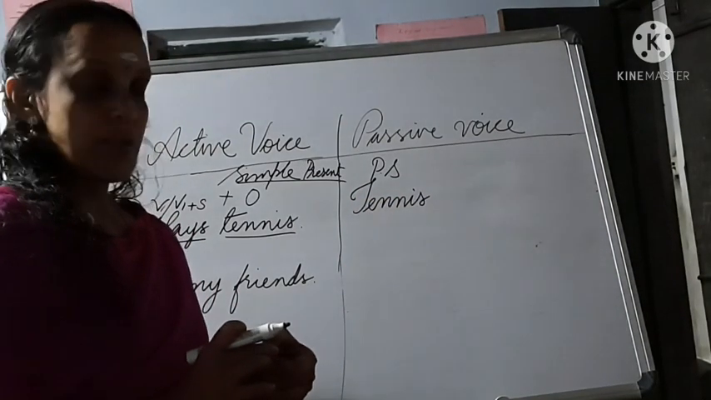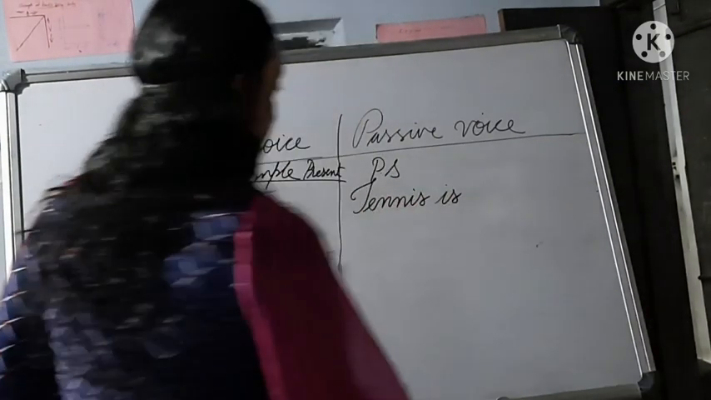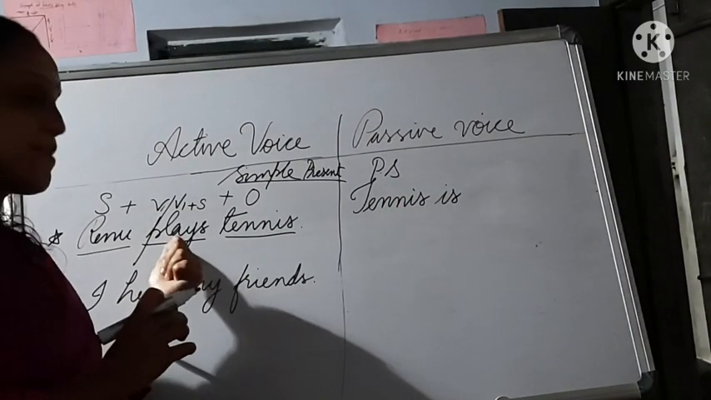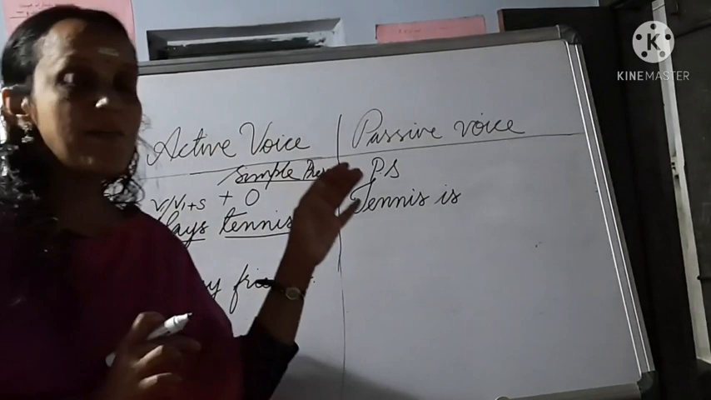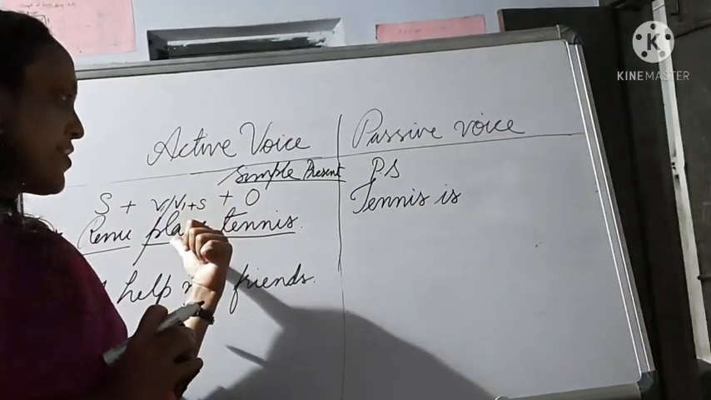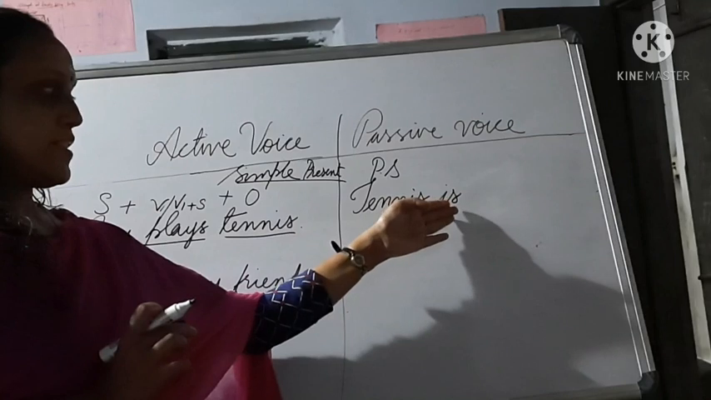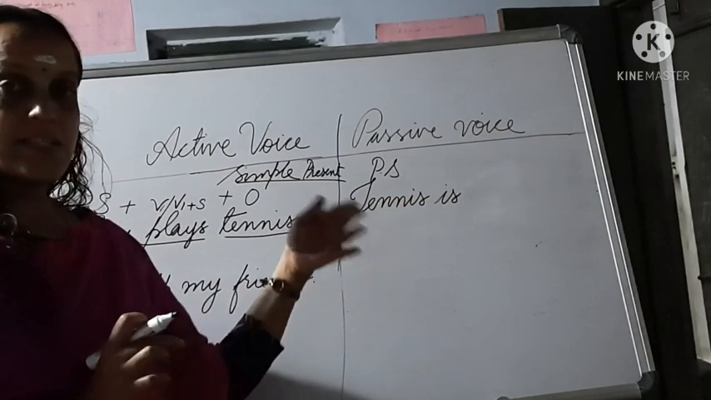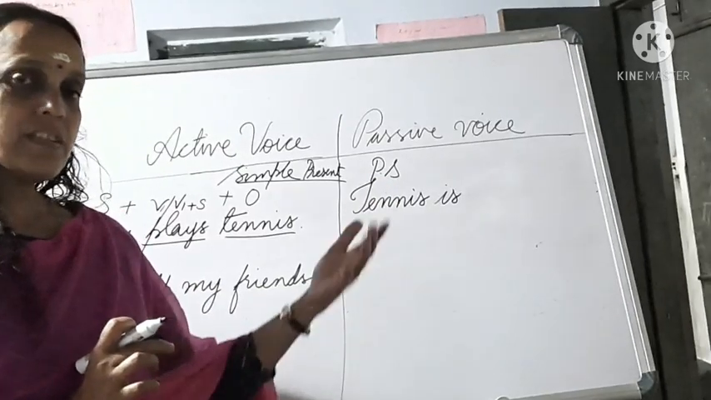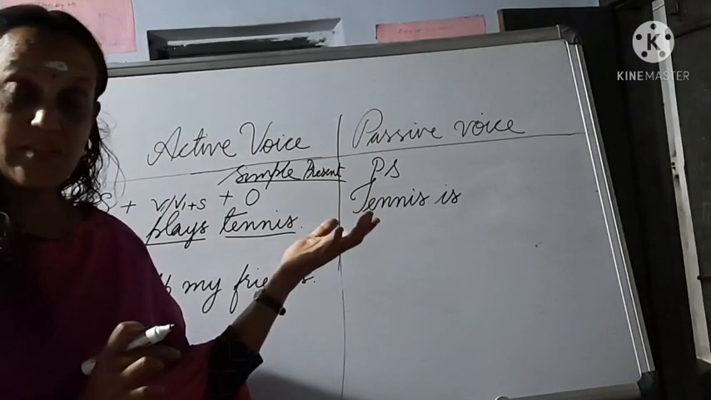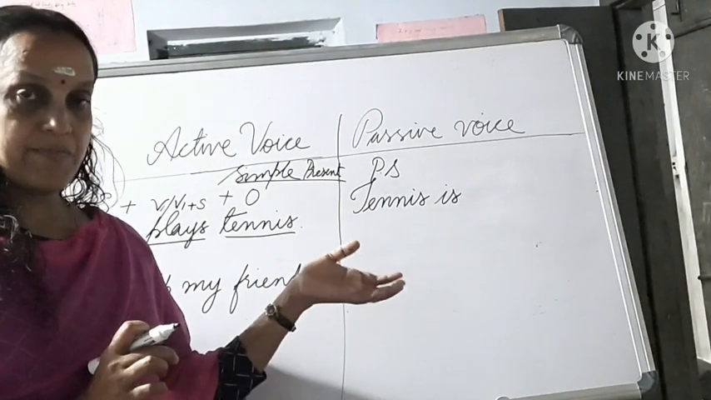Tennis is singular, so we have to use "tennis is." Why "is" here? Because this is simple present tense. In all passive voice we should write a helping verb after the subject. This is a helping verb, which comes under the be form. Be form is is, are, am, was, or were. And the have form is also a helping verb: has, have, or had.